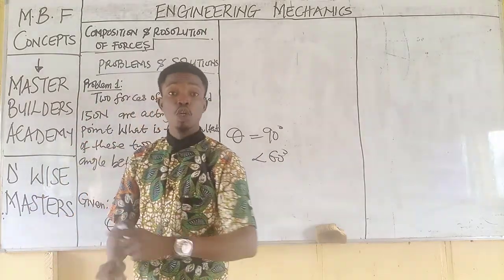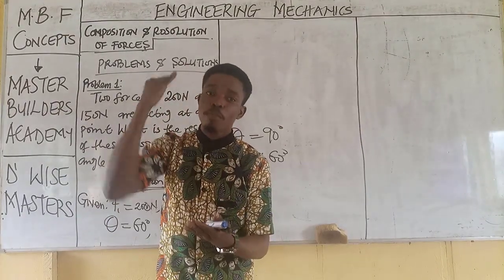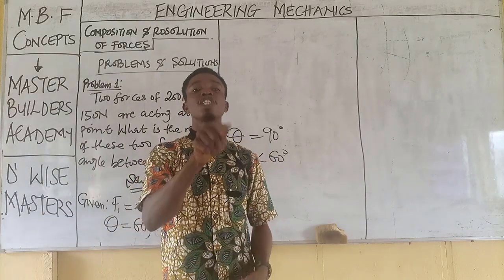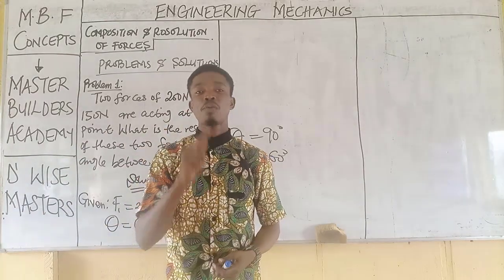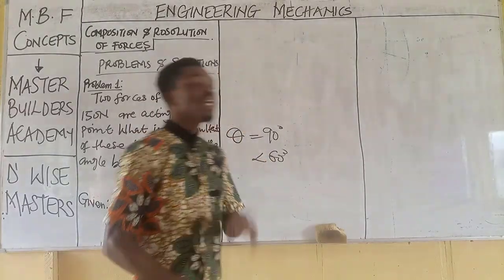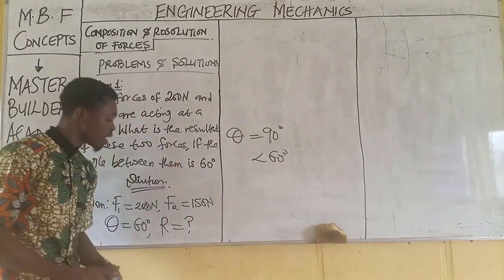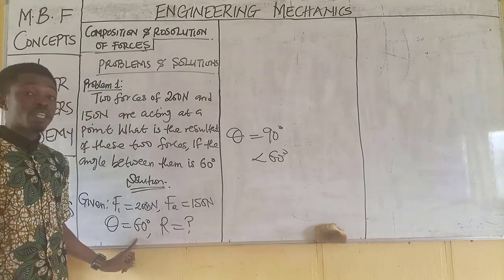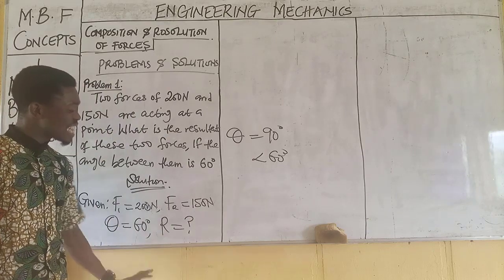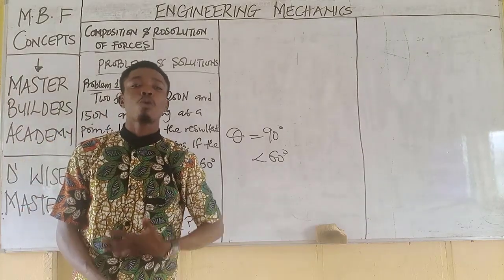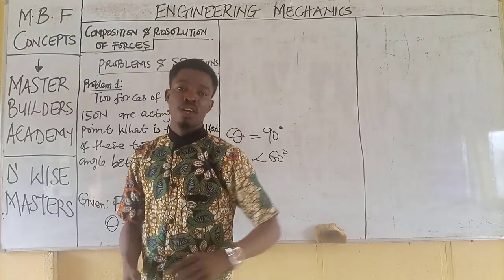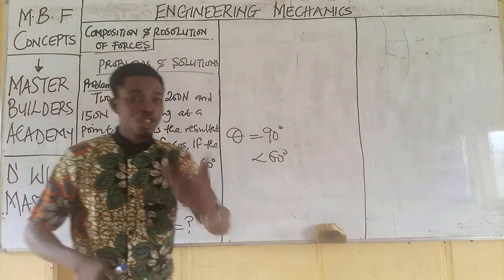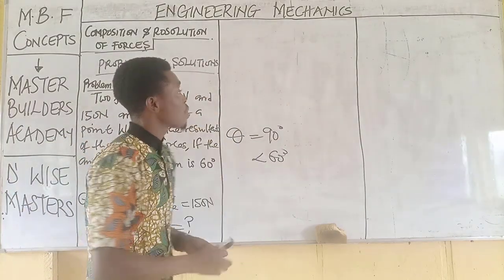That is why I mentioned you must watch this video bit by bit. There is no need skipping any part of this video, otherwise you will skip important principles that will help you gain mastery. Now, if this is taken, the next thing is, if I am to use parallelogram law of vector, knowing fully well that the angle between the two forces is less than 90, what should I do? I need to bring out a schematic diagram or a rough sketch to represent these forces, then deduce my resultant from there. Now, let's quickly do this.